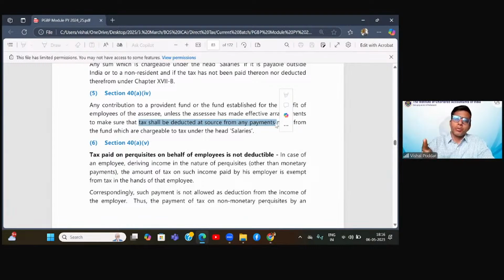So what arrangements do we make? We have those clauses in that particular agreement. We already get it signed from you that whenever you are getting payment from this provident fund, these things shall be deducted. So those are the arrangements that they are talking about. I hope this is clear.